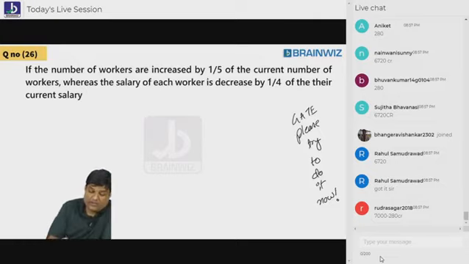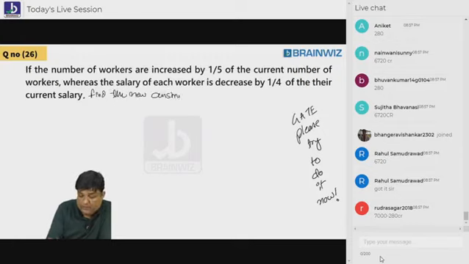But one small something I have to add. Find the new construction cost.